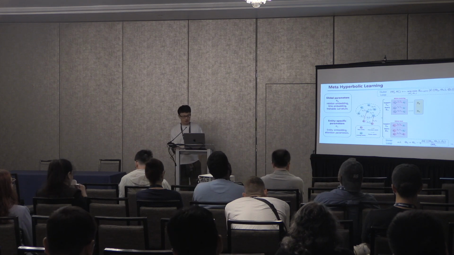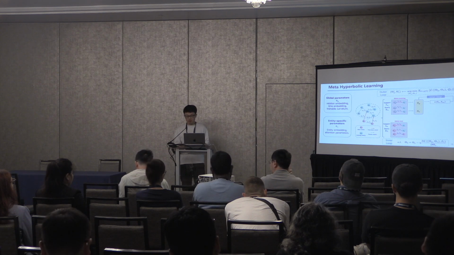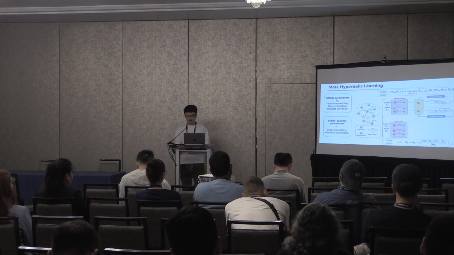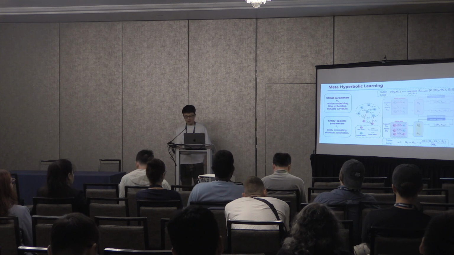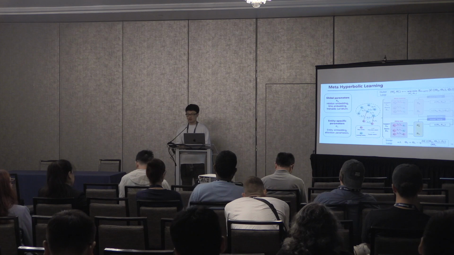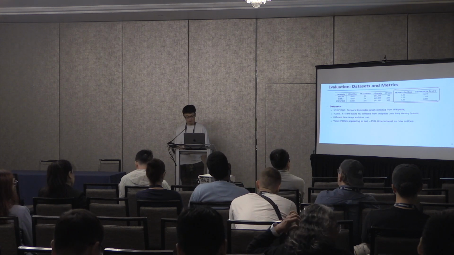So we first use the initialization to train on the existing entities by iteratively optimizing the inner loop and the outer loop. After the meta-training, we can achieve good enough global parameters so that we can directly inherit those global parameters on the newly emerging entities and just use a few-shot observations to enable lightweight model fine-tuning. And finally, we use the fine-tuned entity-specific parameters for reasoning in the future.